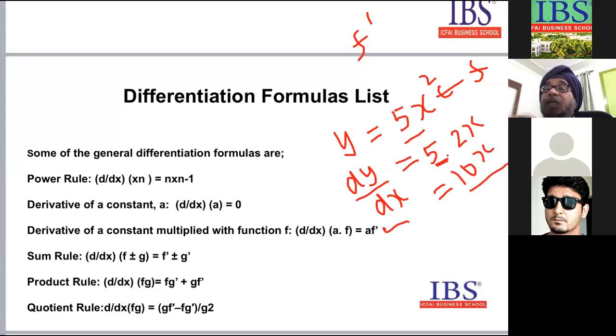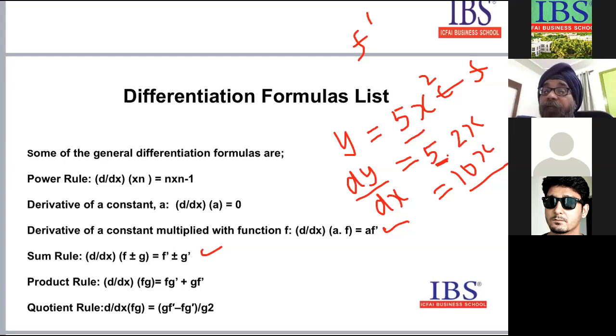Now there is a sum and subtraction rule. I'm going to take an example for this. If there are two functions which are being added, f and g, and you're differentiating, you get the individual differential of function f dash plus the differential of g. If there's a subtract sign, then you subtract. Let me show you with an example. So this is the sum rule.